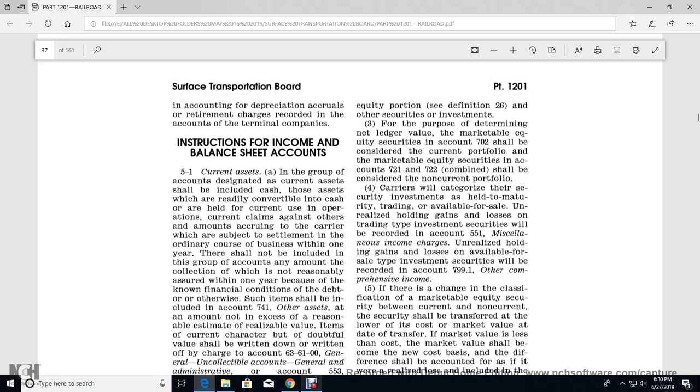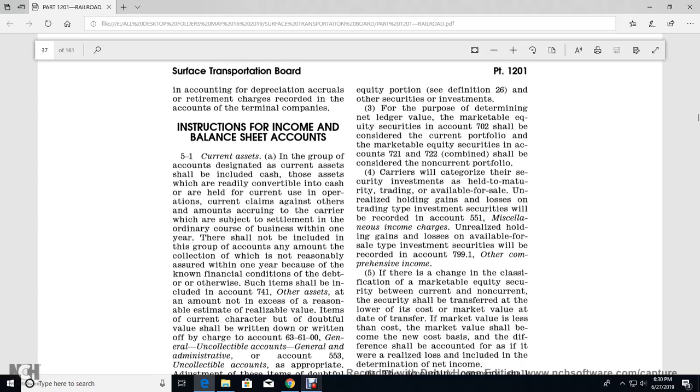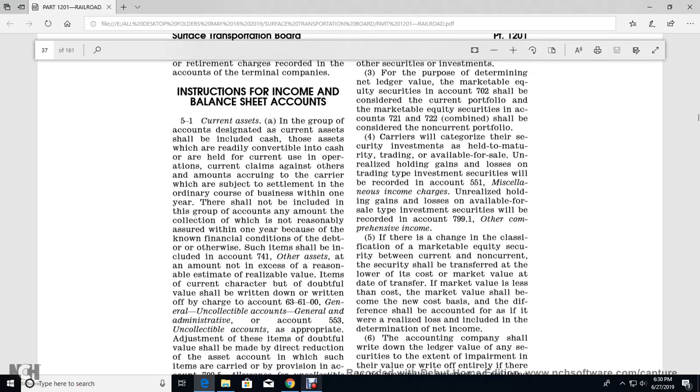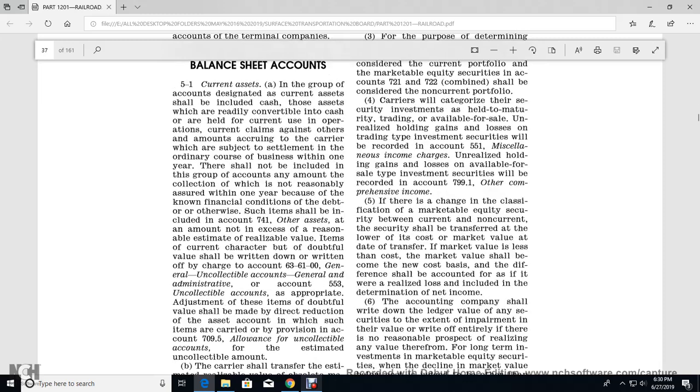One year shall not be included in the group of the account. The amount of collection which is not reasonably assured within one year, because of the known financial condition of the debtor, or otherwise such items will be included in account 741 other assets, except for the reasonable estimate of the realizable value of the current character with the doubt, with the value of the script written down, with the chart of the account 6361 for the uncollectible accounts, general administrator of the account 553 uncollectible accounts.